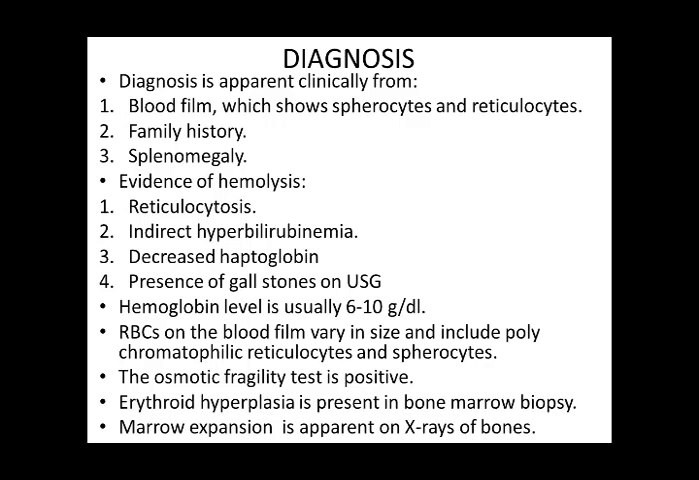So, in the diagnosis, the blood film shows spherocytes and reticulocytes. The osmotic fragility test is positive, there is splenomegaly, reticulocytosis, indirect hyperbilirubinemia, decreased haptoglobin level, and gallstones on ultrasonography of the abdomen. Hemoglobin level is usually 6 to 10 grams per deciliter. RBCs in the blood film vary in size and include polychromatophilic reticulocytes and spherocytes. Erythroid hyperplasia is present in the bone marrow biopsy, and bone marrow expansion is apparent on the X-rays of the bones.